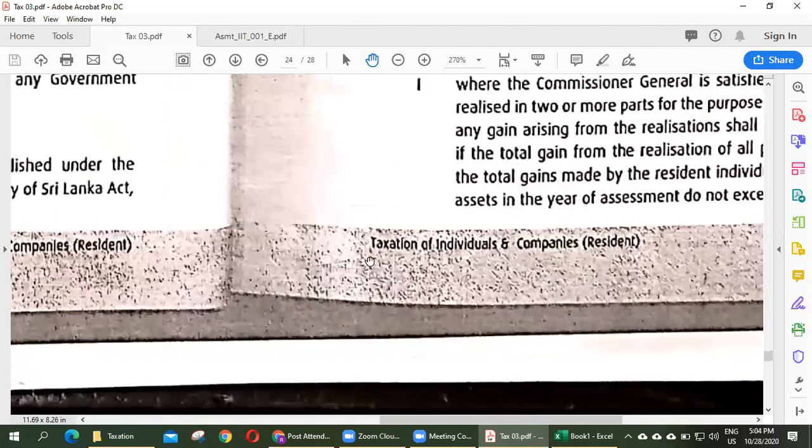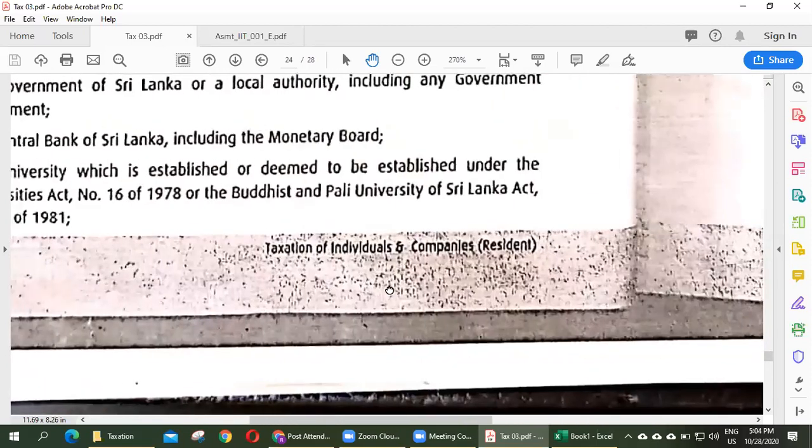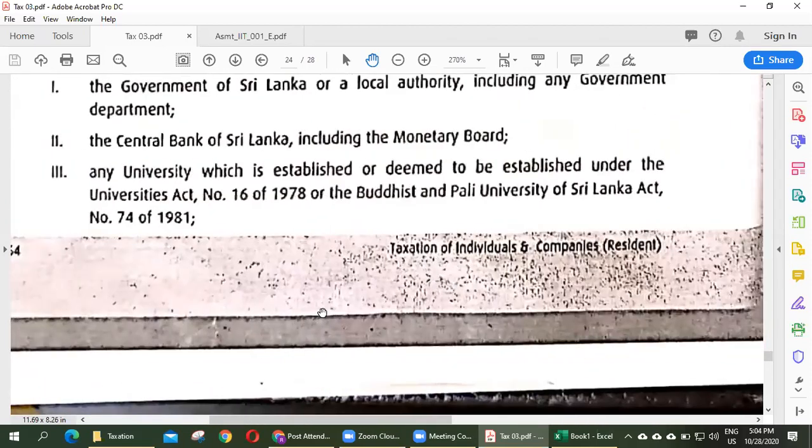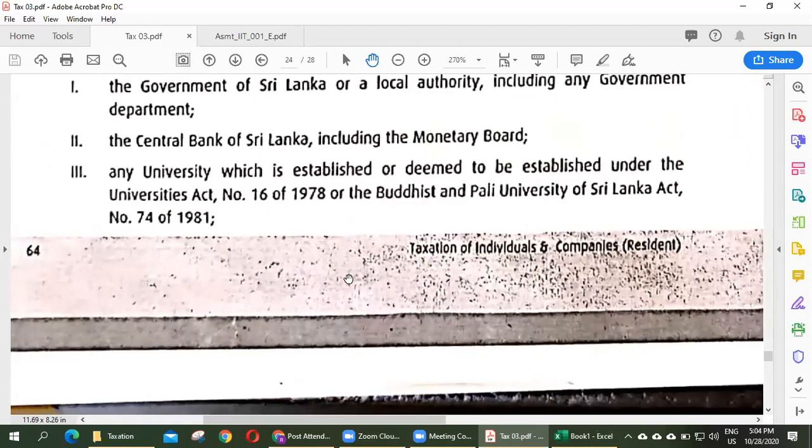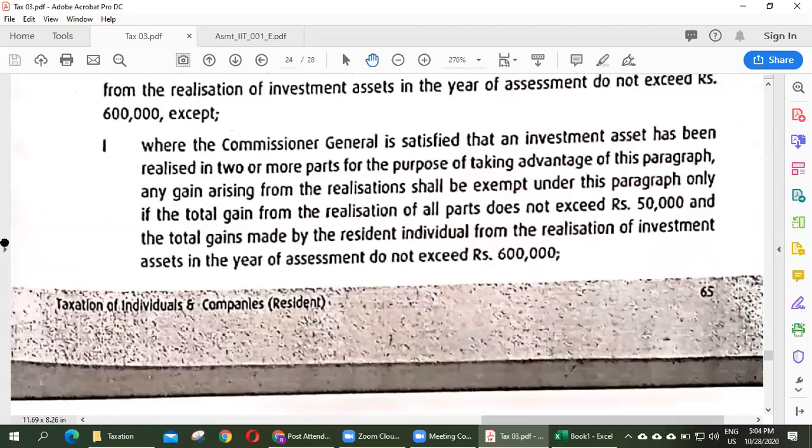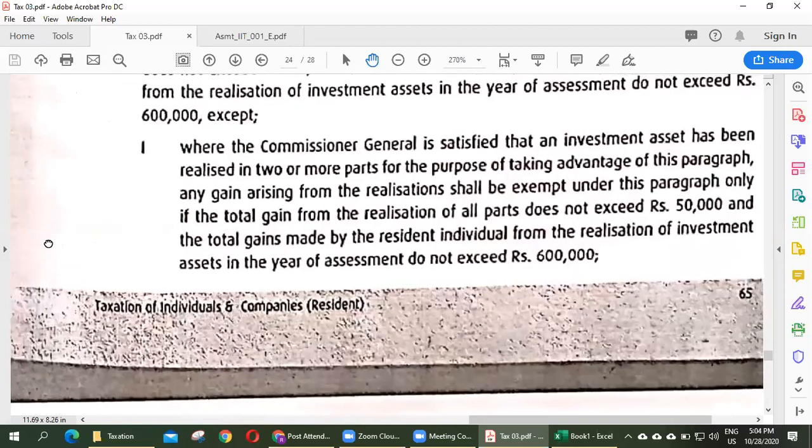We can sell an asset 12 times, 12 times 50,000. It means monthly 50,000. He can earn monthly 50,000, up to 600,000 for the year of assessment.